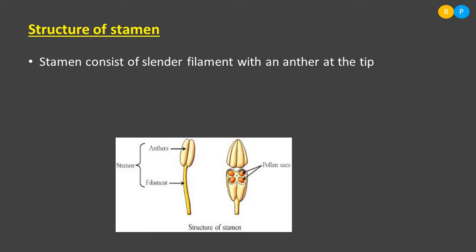Sacs are present. Those sacs are named as pollen sacs. Clear? So the another name of pollen sac is microsporangia. Understood, right? So anther actually encloses microsporangia. So we know that sporangia is a protective structure. It is protecting the developing spores. So that is why it is called as microsporangia.